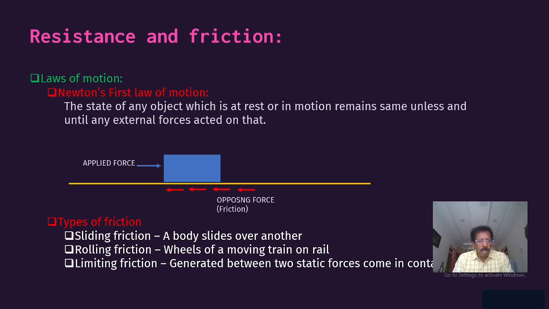Coming to the types of friction, we have sliding friction, rolling friction, and limiting friction. Sliding friction is when one body slides over another, which you have seen earlier. Rolling friction is that of the wheels of a moving train on rail, or car wheels moving on a road. Limiting friction is generated between two bodies in contact which are static, stationary. But we are concerned about rolling friction, and sometimes we will come across sliding friction also.